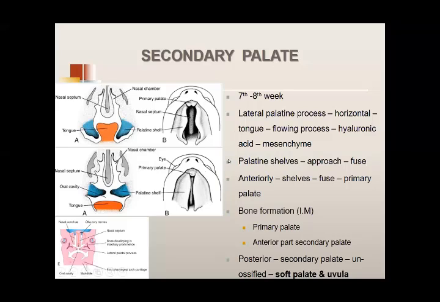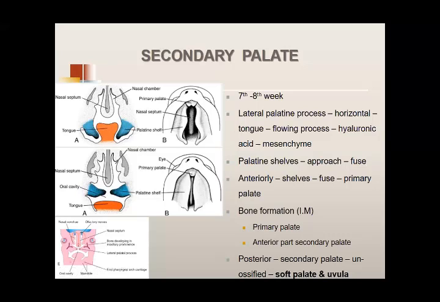But then when the tongue is pulled down, ये देख लीजिए, tongue is pulled down. So there is now more space inside this oral cavity. When the tongue is pulled down, more space is produced. As a result, the palatine shelves now become more horizontal and they begin to grow towards each other.